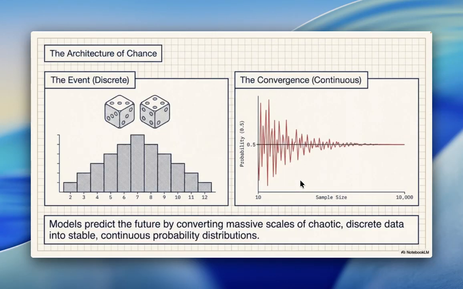The architecture of chance, the event, the discrete. The model predicts the future by converting massive scales of chaotic discrete data into stable, continuous probability distribution, the convergent continuous probability, 0.5, sample size 10 to 10,000.